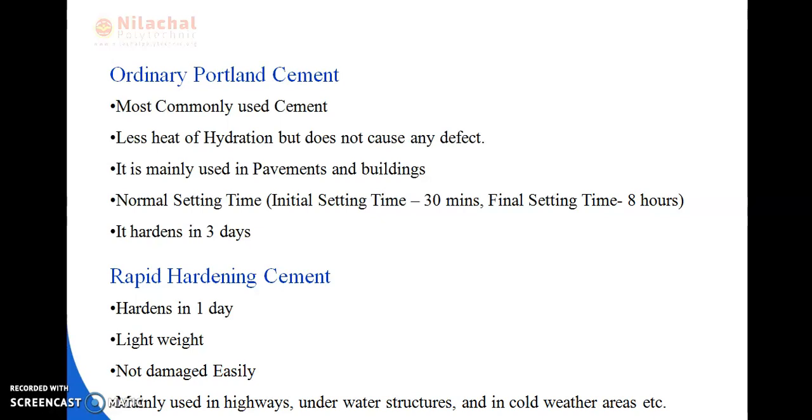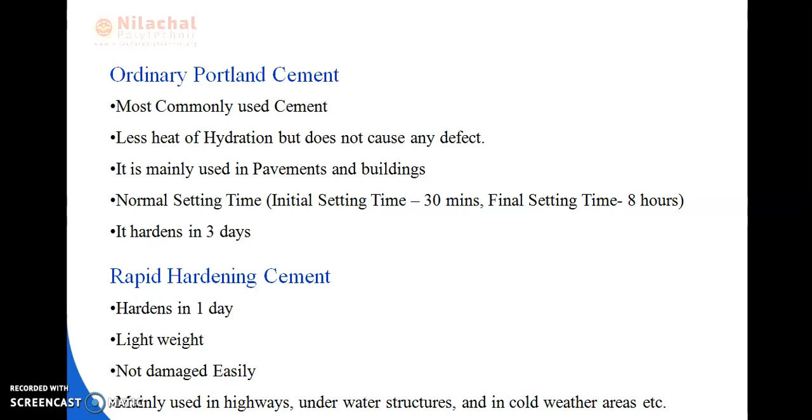Okay, so as it hardens in 1 day or it hardens easily, we can say that the construction work is carried out speedily. Okay, as it sets rapidly, the construction work carried out is also speedy. Okay, and in the rapid hardening cement, it mainly contains a high percentage of tricalcium silicate, that is C3S. Okay, and it is lightweight, and this cement is not damaged easily.